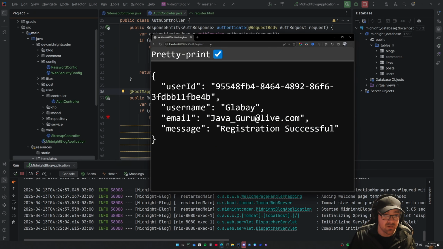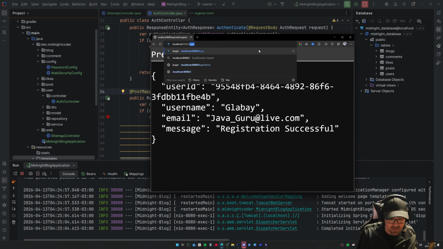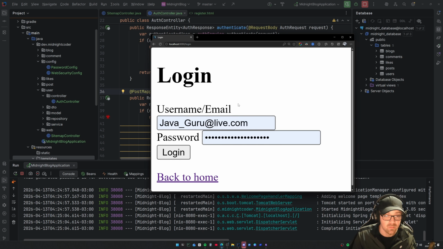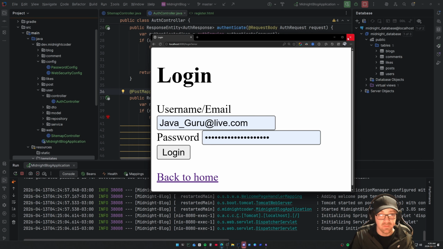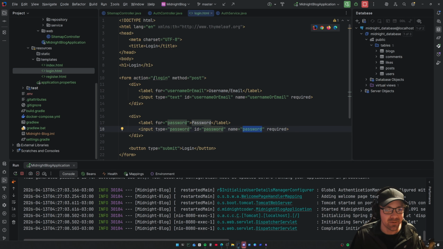This should have, in theory, taken me back to the login page where I could have put in my information, 1, 2, 3, 4, 5, 6, strongest password ever, hit the login, and we get an error. I don't know why, but we'll take a look at that. Yeah, okay.